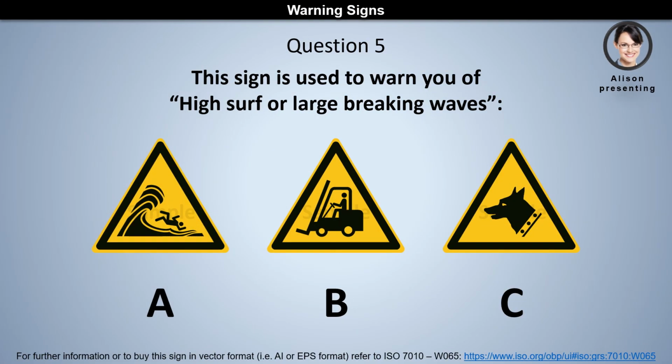Question 5. This sign is used to warn you of high surf or large breaking waves. Is it A, B, or C? The answer is A.